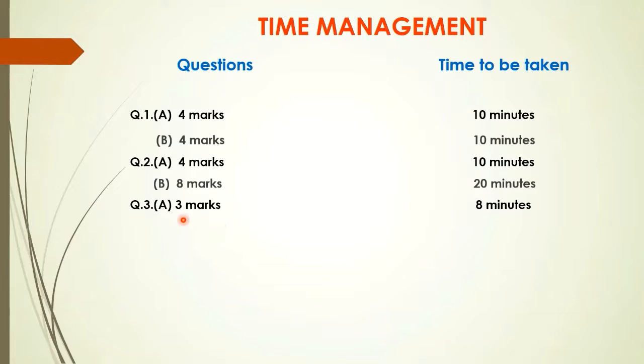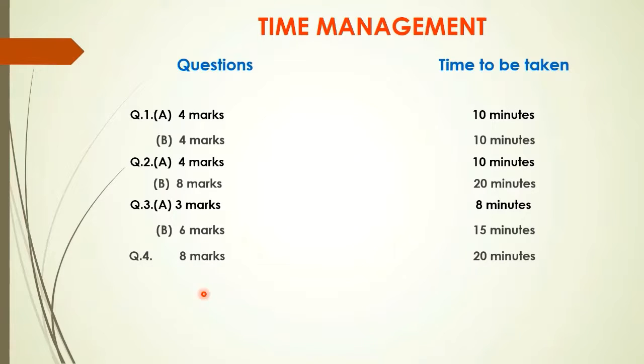3 marks. Here you are going to utilize 8 minutes for this. For these 3 marks you can utilize 8 minutes or you can utilize 7 minutes. According to our time management it is 7.5 minutes, but you can either take 7 minutes or you can take 8 minutes. Then question number 3B is of 6 marks. So here you can utilize 15 minutes for writing 3B.